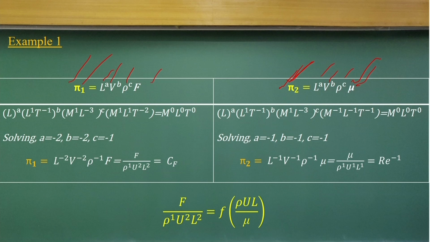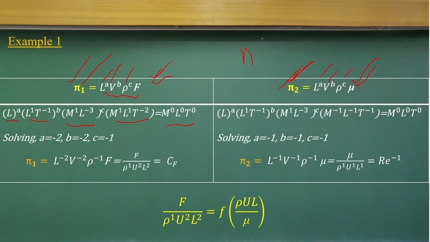Consider the power exponent for length to be A, for velocity B and for density C. Now you substitute the dimensions of length, velocity and density raised to A, B, C, all multiplied with the force, and this should be dimensionless.